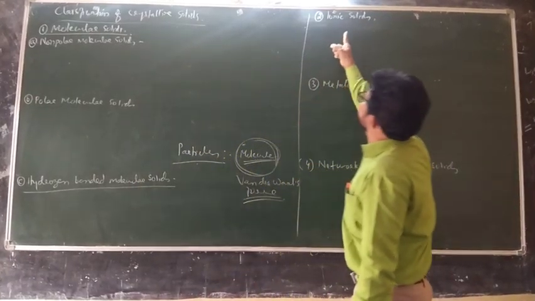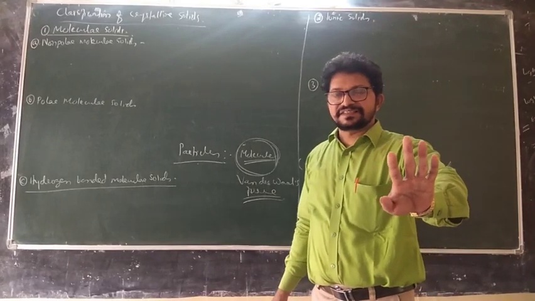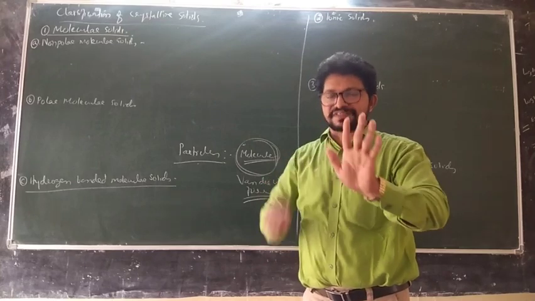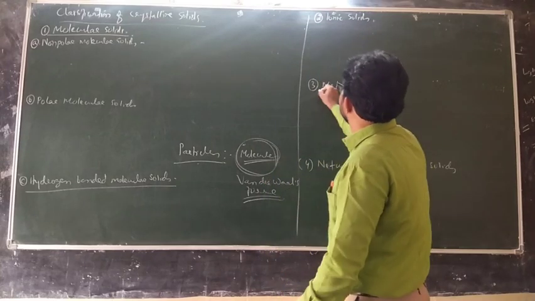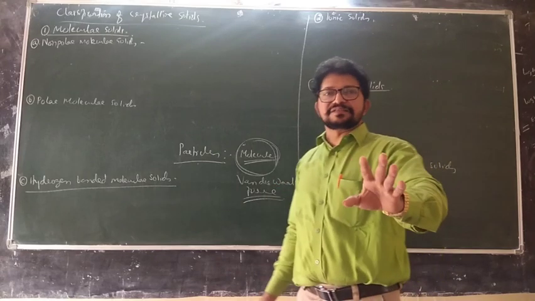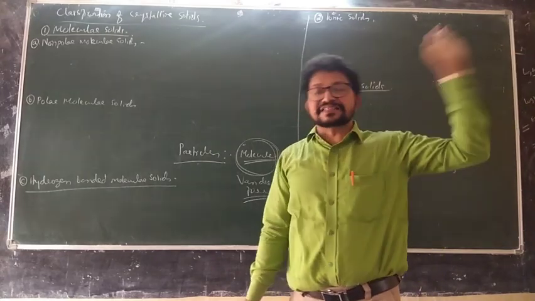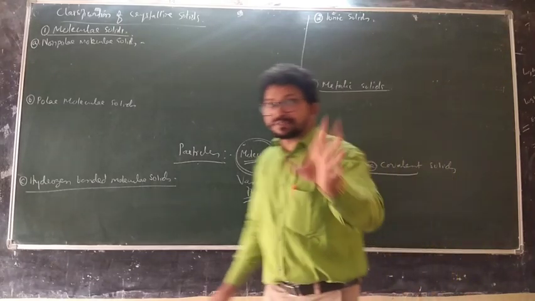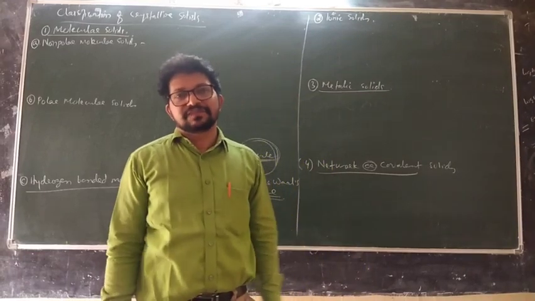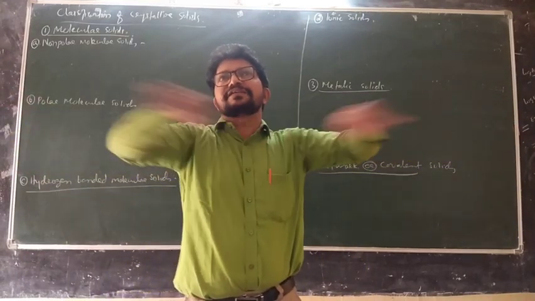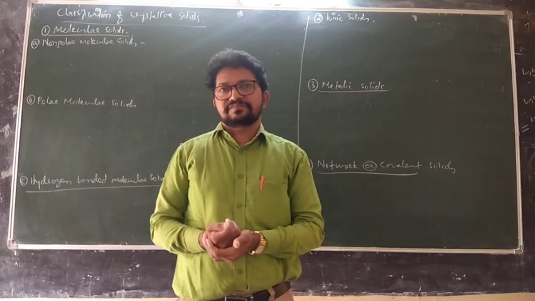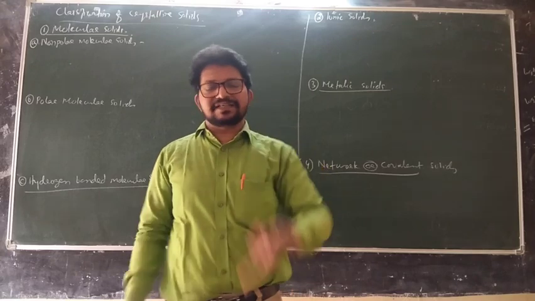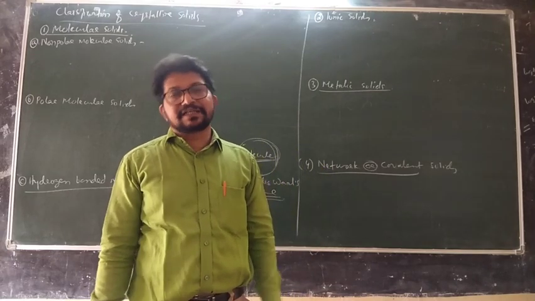I think the name ionic solids itself indicates it: the force is an interionic force between ions. Here, metallic solids have metal atoms and metal ions and free valence electrons. Network solid, covalent bond, for example diamond: long range covalent bonds between atoms, polymeric atoms. So this is a basic idea. We shall do the detailed discussion later.